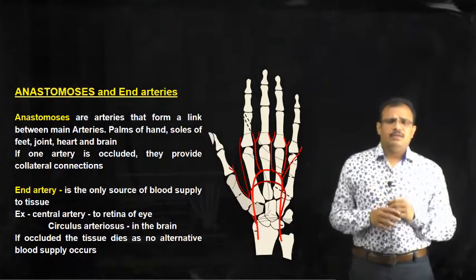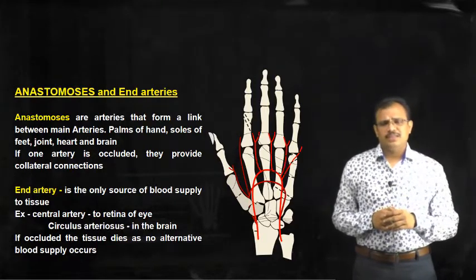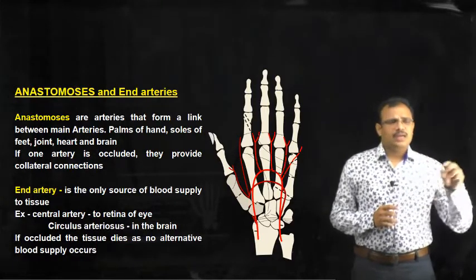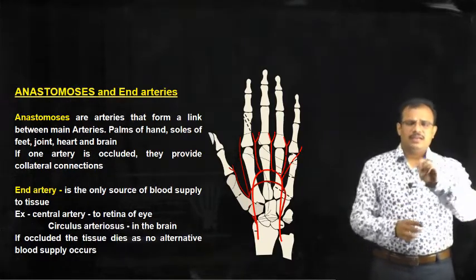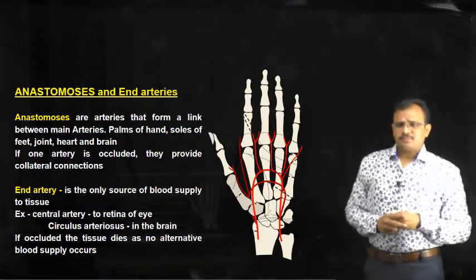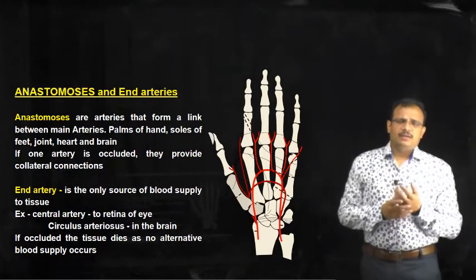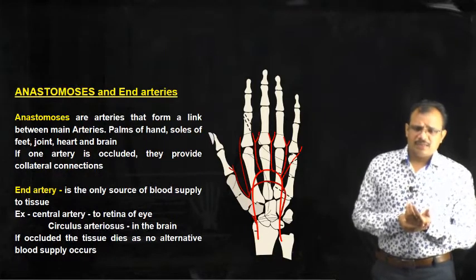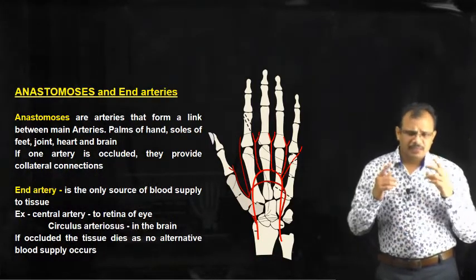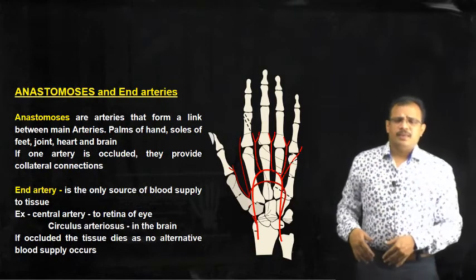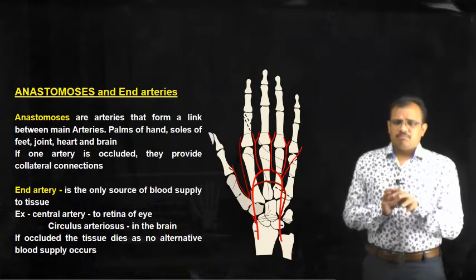We can see an artery is something which moves continuously, but anastomoses are arteries which form a link between two different arteries. Such types of arteries can be seen in the palm of the hand, in the sole of the foot, they can be seen in the brain, they can be seen in the joints, and they can be seen in the heart.